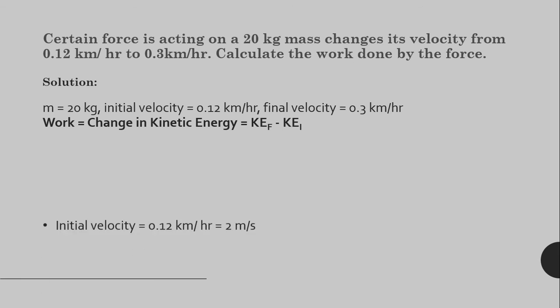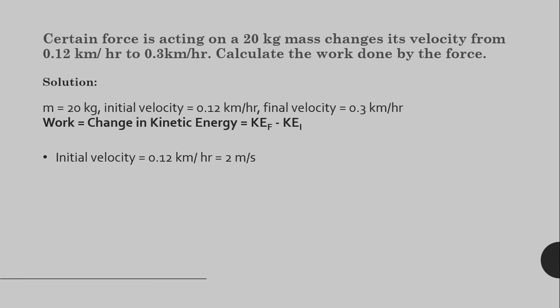So let's see. Initial velocity is 0.12 kilometer per hour. So as I told you, we have to change it to meters per second. So we will get 2 meters per second. And then we will calculate initial kinetic energy. And what's the formula? Half mv square. So kinetic energy is equal to half, m is 20, v is 2, half into 20 into 2 square. On calculation we get 40 joule.